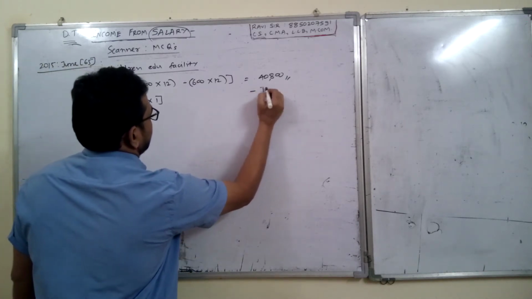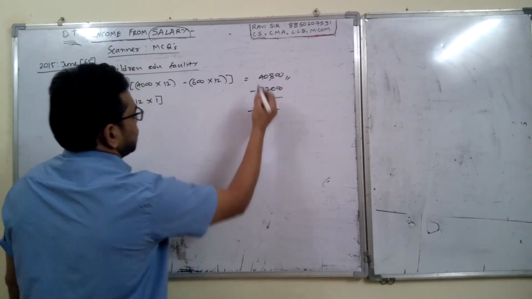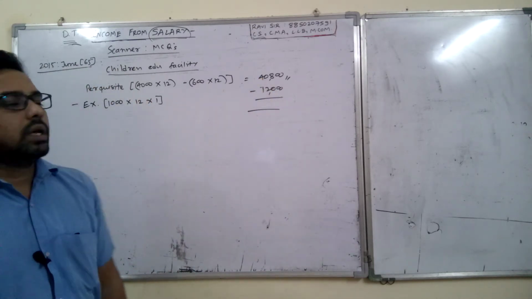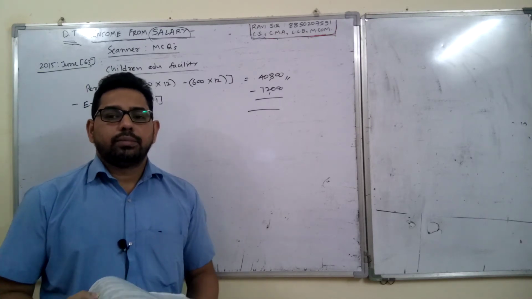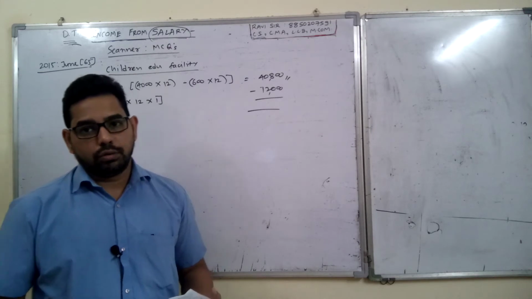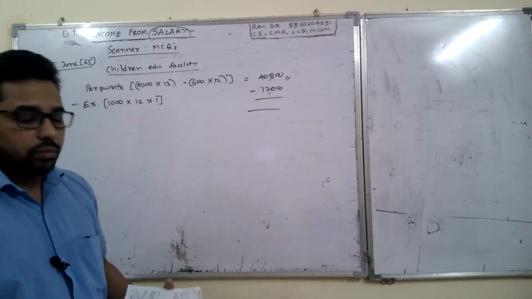See, in the scanner the answer is given wrong. They have given 40,800 as fully taxable, but as you know, for children studying in the employer's own institute, there is exemption of 1,000 per month.